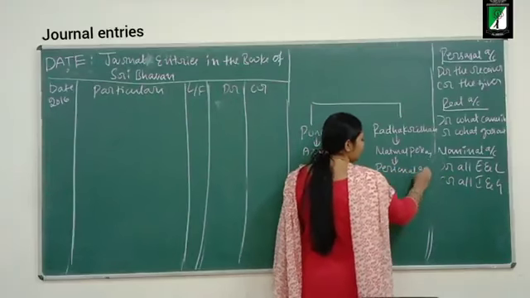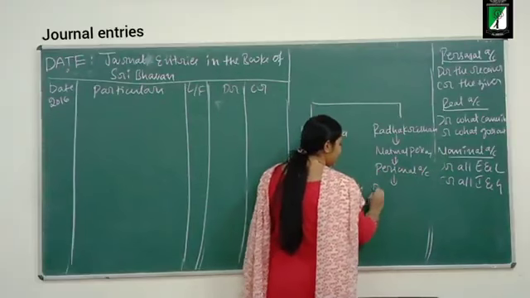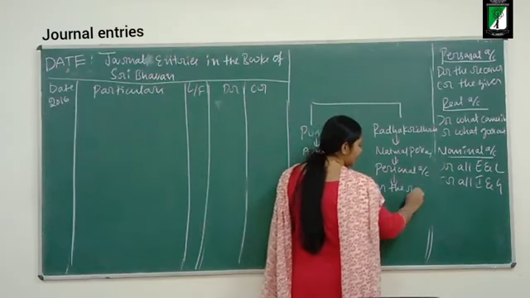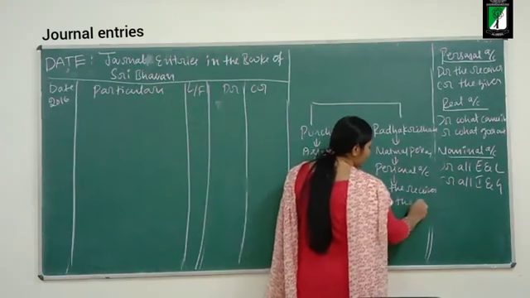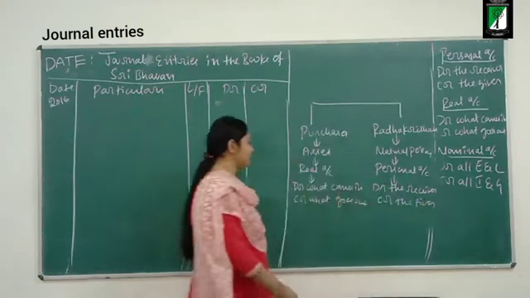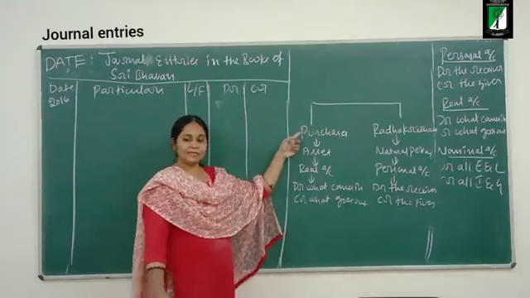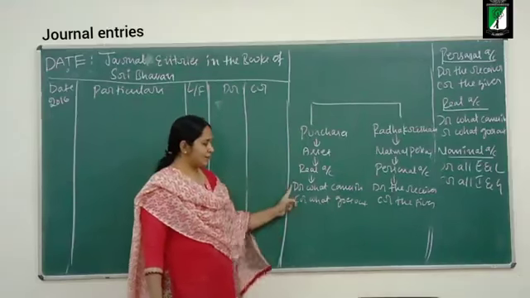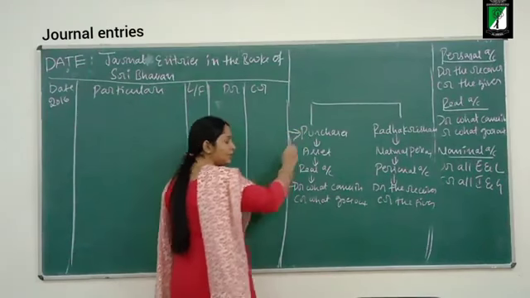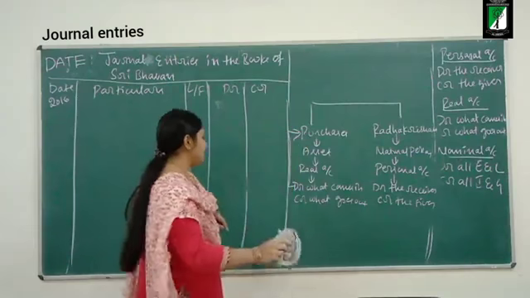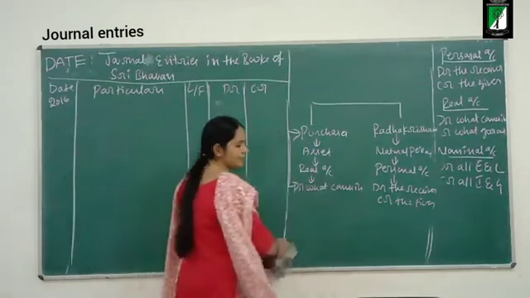What does a personal account do? Debit the receiver, credit the giver. Now, look here. Purchase account is involved. Business is purchasing goods. Is it coming in or going out? It is coming in. So I will debit purchases. I will not consider the credit effect.